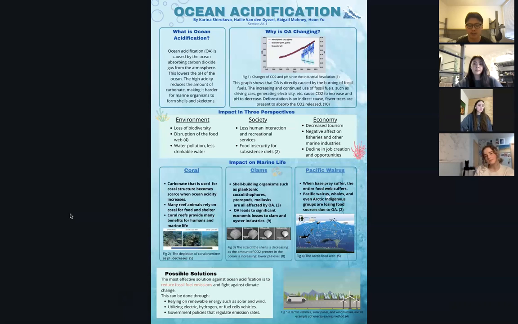And lastly, government can pass policies that regulate emission rates. Currently, we have a cap and trade system, but there could be other progressive policies that can significantly reduce climate change and as a result prevent further progress of ocean acidification.